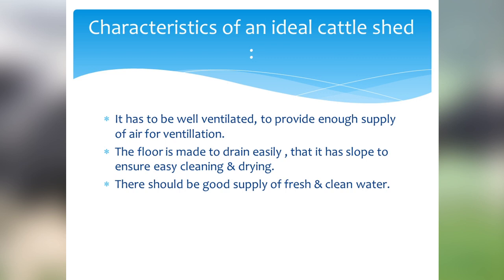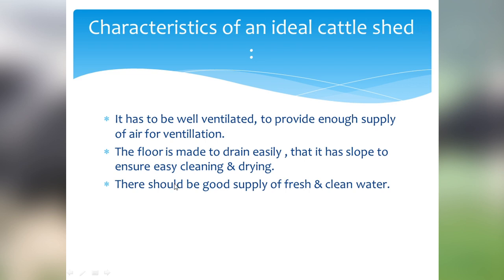Now what are the characteristics of an ideal cattle shed? The cattle shed should be well ventilated to provide enough supply of air. This is the first characteristic of an ideal cattle shed. It should be well ventilated so that there will be enough supply of air for ventilation. The floor of the cattle shed is made to drain easily. It should have a slope to ensure easy cleaning and drying.